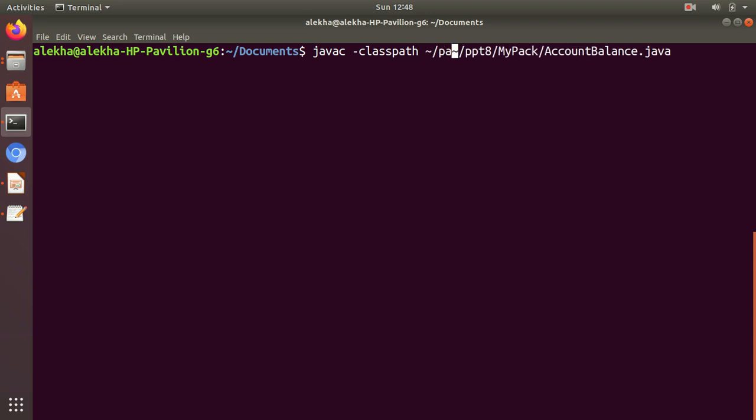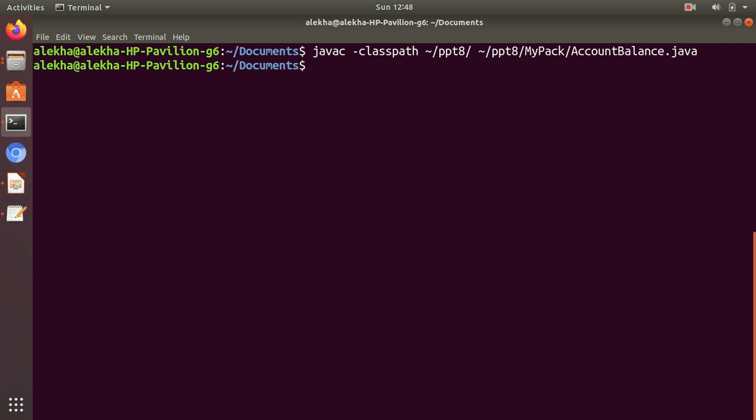I mention the directory, almost the same path, because we know we have stored it within the same folder, PPT8. PPT8 indicates the working directory. That means it looks through all subdirectories under PPT8 to find the package it is looking for. Now it works. You can see that, and we can also compile by providing the class path, then only it is possible.